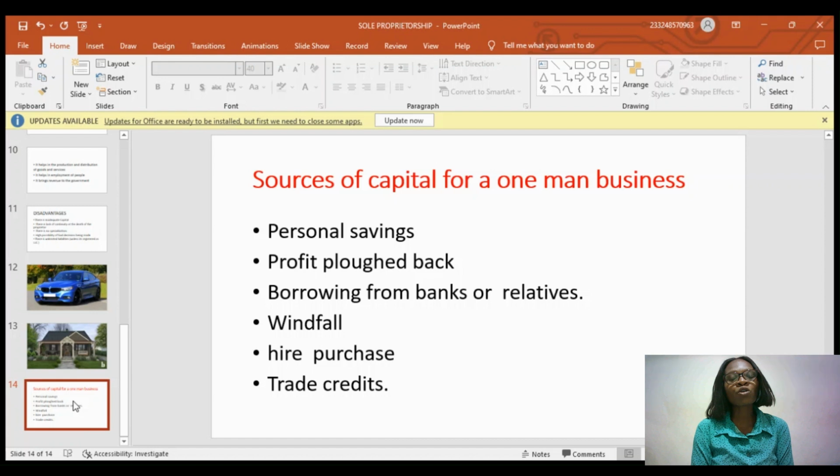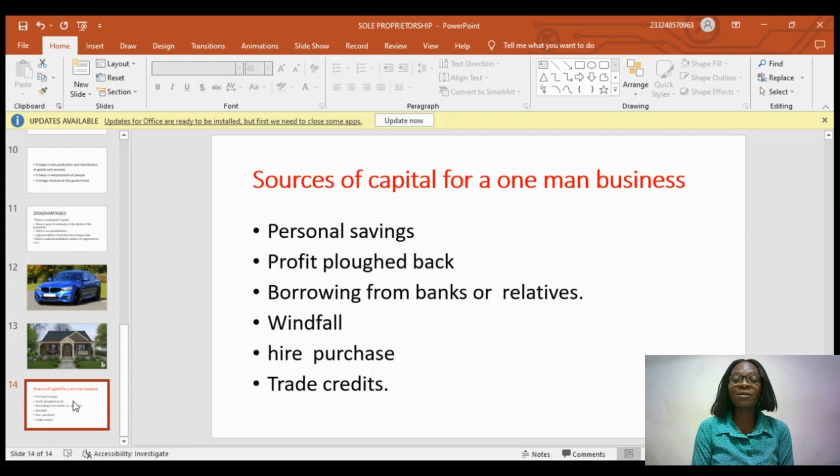Also, sometimes you can get a little profit. The profit that you have gotten from the business at the startup, instead of using it to buy stuff for yourself or to pay debt and everything, you can use that profit as another form of capital in the business. You put the profit back to sponsor the business again. That profit we call the ploughed back profit. You put the profit back into the business.